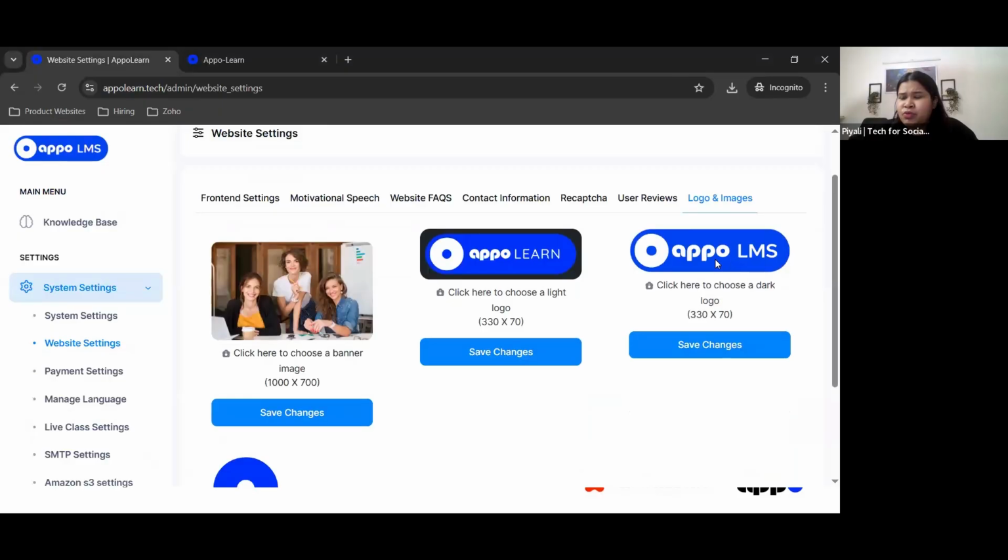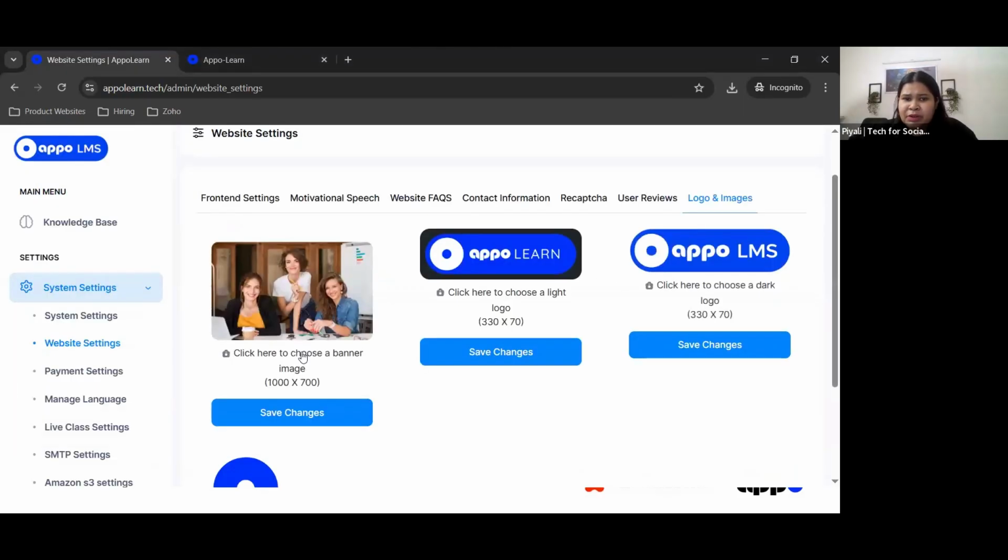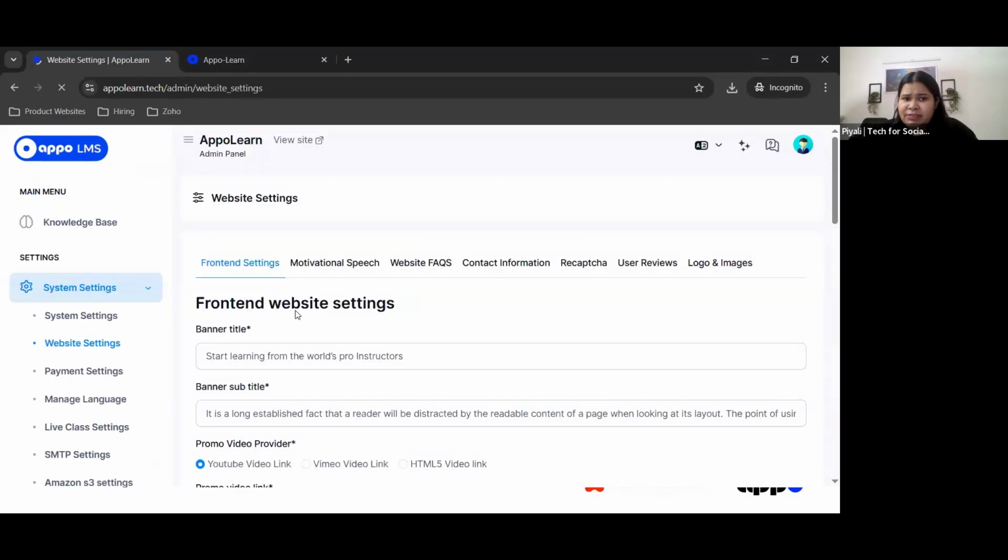So for example, I don't want this Appo LMS logo because obviously this is for an organization and I would want their logo, something like logo name and all of that. And then instead of this image of foreigners, we might want some image of some Indian people. Now, the moment I save it, you will be able to go ahead and see it